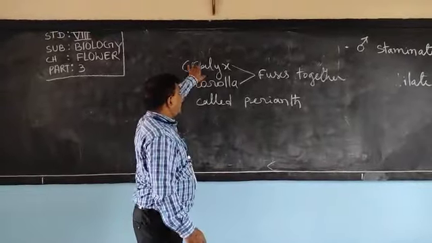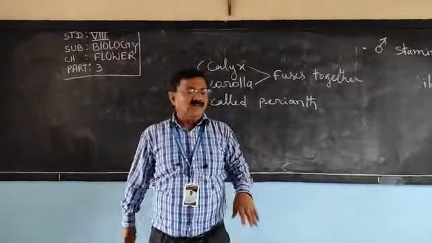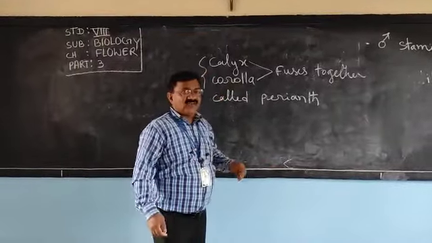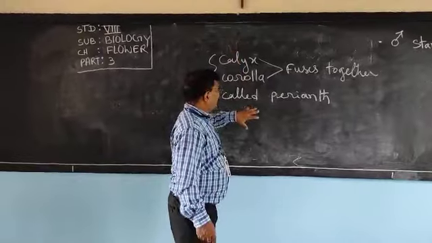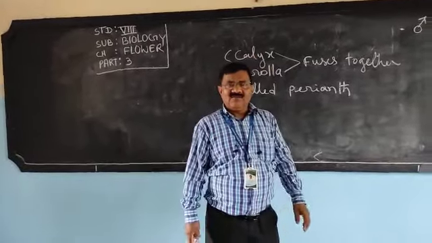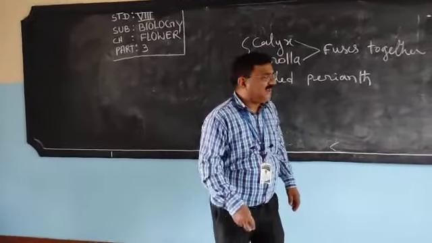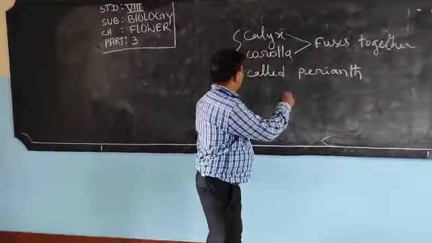Now, one unit of calyx is called sepal. One unit of corolla is called petal. Now, calyx and corolla are not there, perianth is there. What will you call one unit of perianth? The confusion is there. It depends on whether the perianth is colored or green.